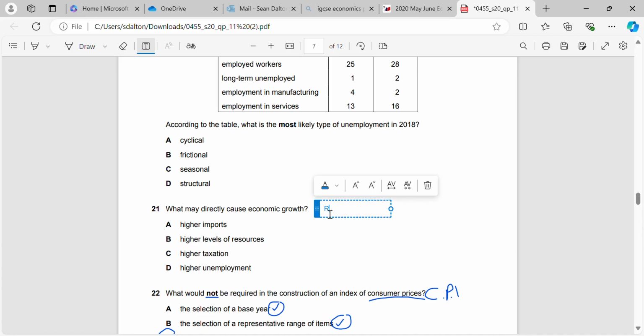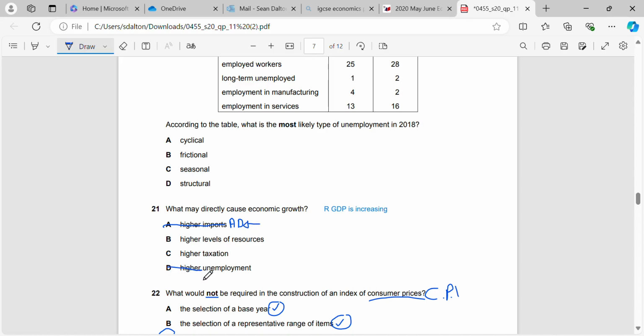Higher economic growth means that real GDP is increasing. Okay. If we've got higher imports, what's that going to do? Imports is a component of AD. AD will move to the left and real GDP will decrease. Okay, so it's not going to be A.